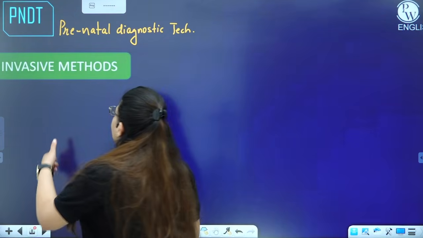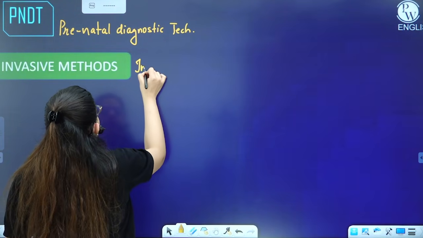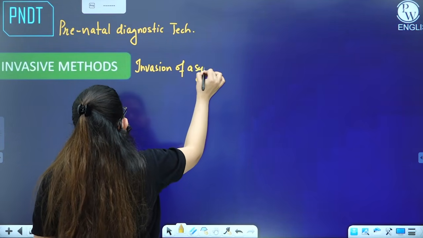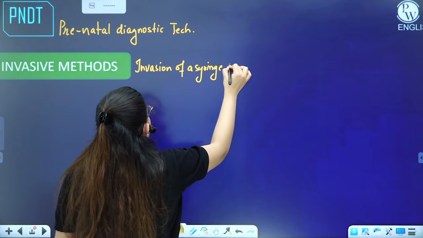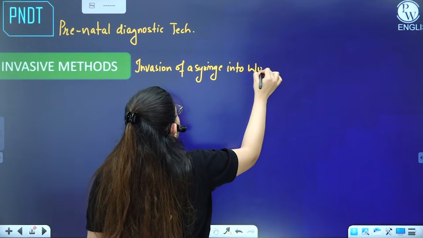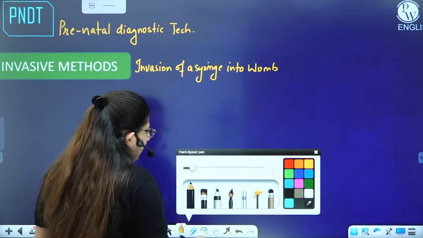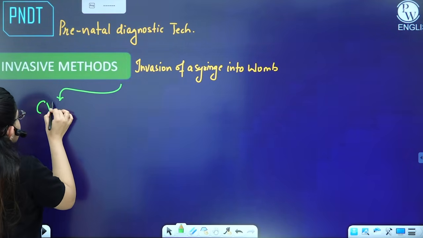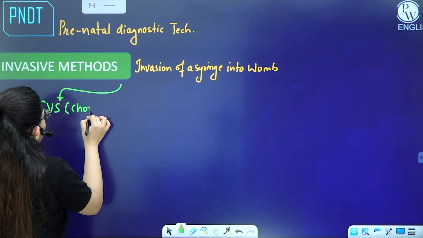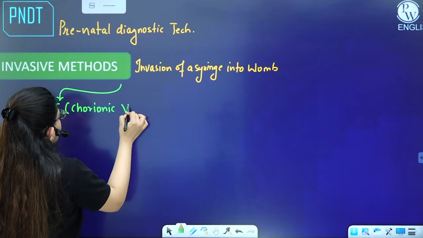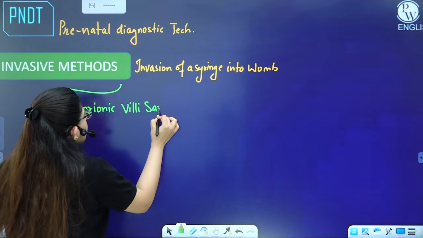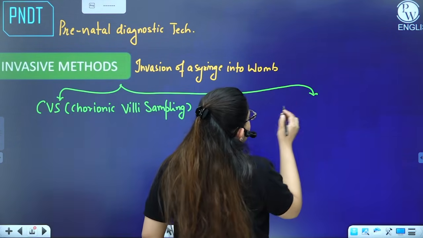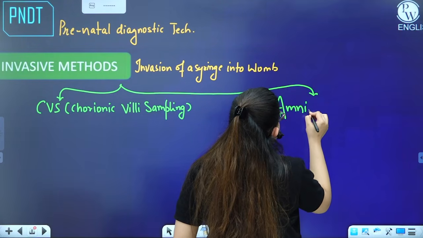So what we are doing in the invasive method is the invasion of a syringe into the womb. There are two techniques that a pregnant female can undergo. One is CVS, which is chorionic villi sampling. And another, you must have heard of it, is amniocentesis.